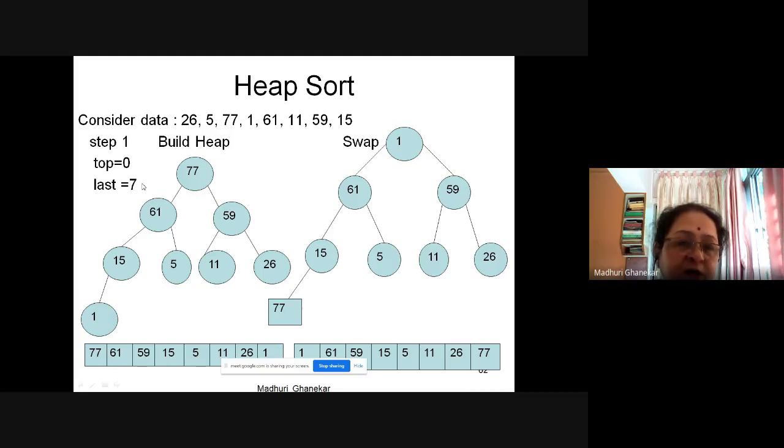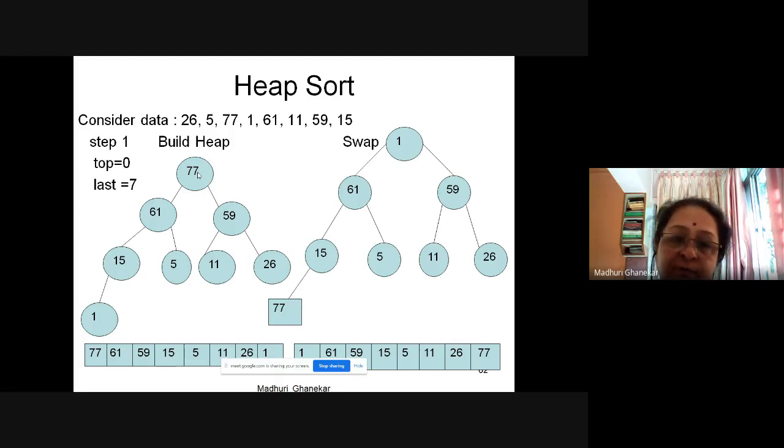Now the last value currently is at index 7, which is the element 1. So I swap it with 1. Now 1 and 77 swap. So how will the thing look after swapping? It looks like this. So 1 is here and 77 is here. You will observe the remaining elements I don't disturb. The 61, 59, 15, 5, 11, 26. All those elements are retained as they are. Now, because I found the highest element at the root because of the max heap property.